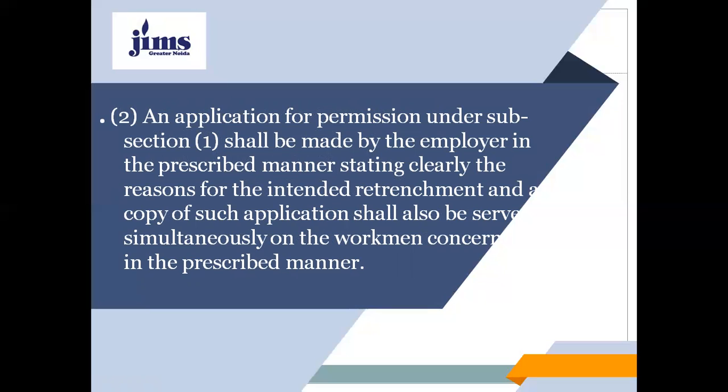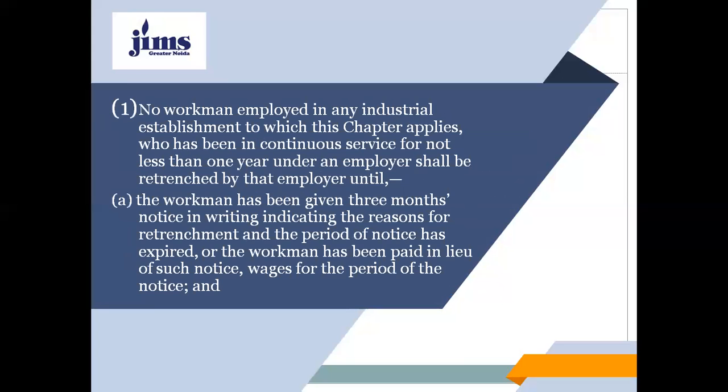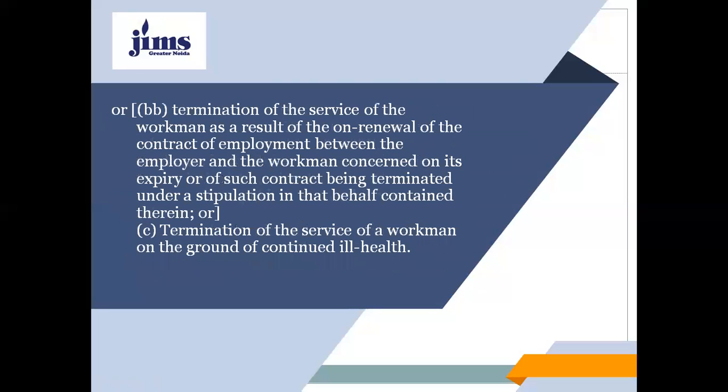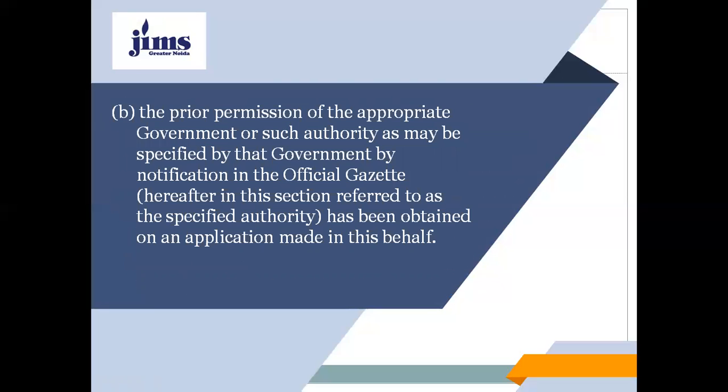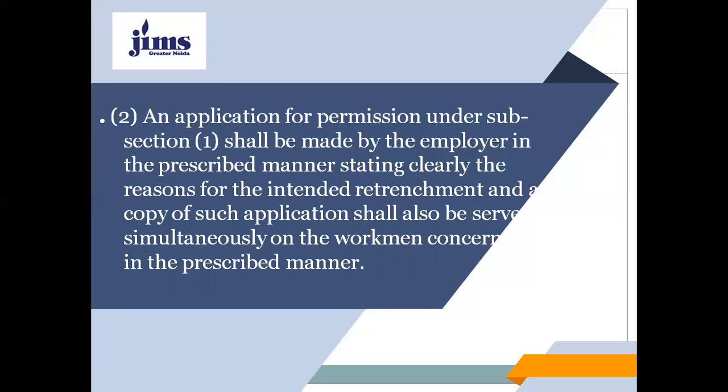So what we have gone through under subsection 1 of this section, 25N, the main section we were studying: an application for permission under subsection 1 shall be made by the employer in the prescribed manner, stating clearly the reasons for the intended retrenchment. And a copy of such application shall also be served simultaneously on the workman concerned in the prescribed manner.